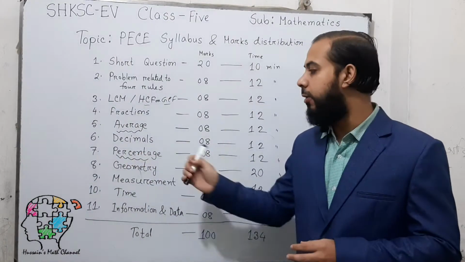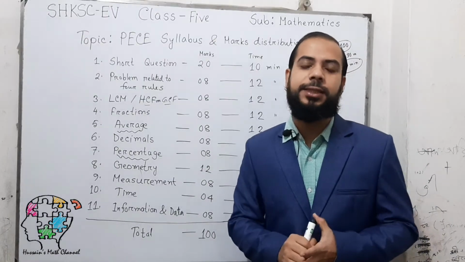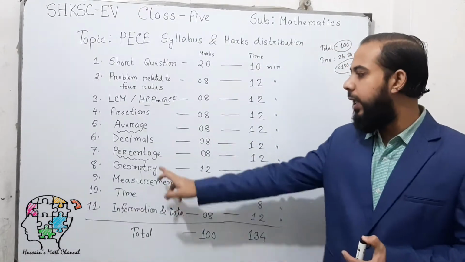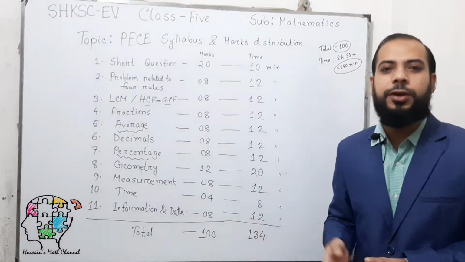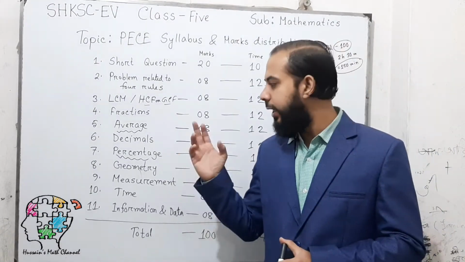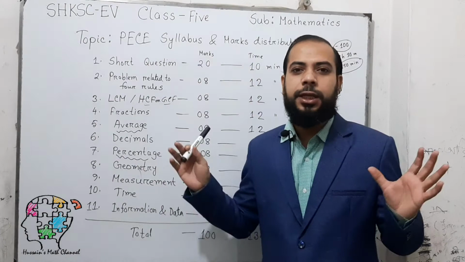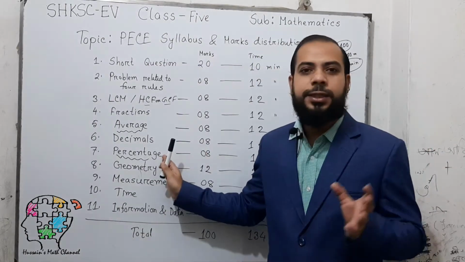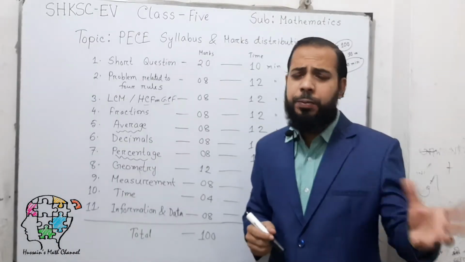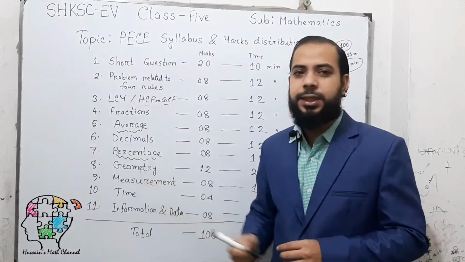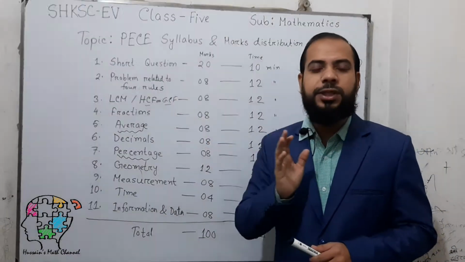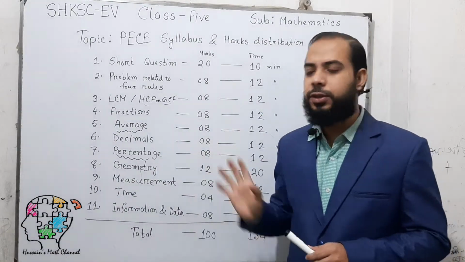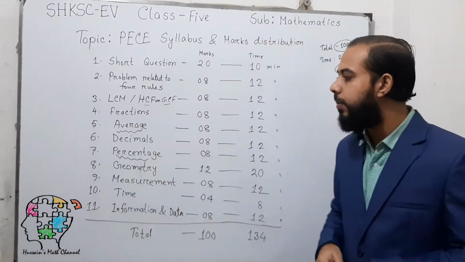a brand new topic in your class, that means class 5. We'll learn about percentage, what percentage is, and how to convert any number or any decimal number or any fraction into percentage. We will see some word problems related to percentage, and also we will learn about simple interest problems and also profit and loss. These are related to percentage.